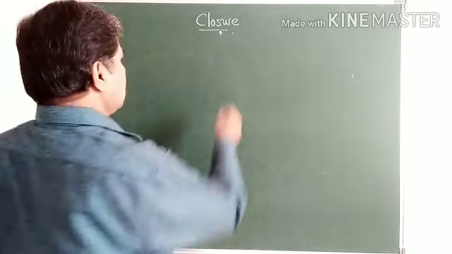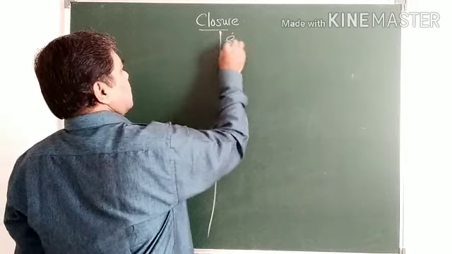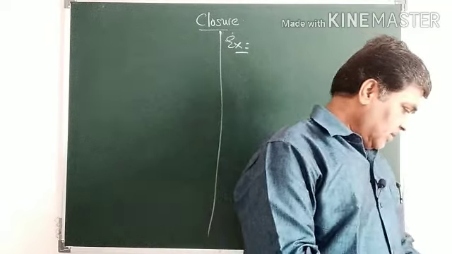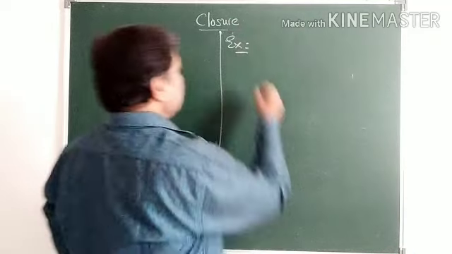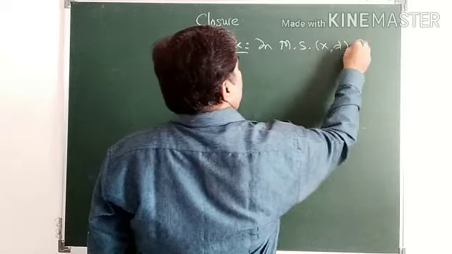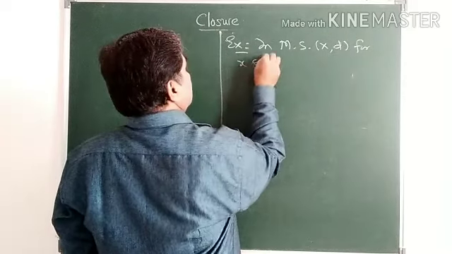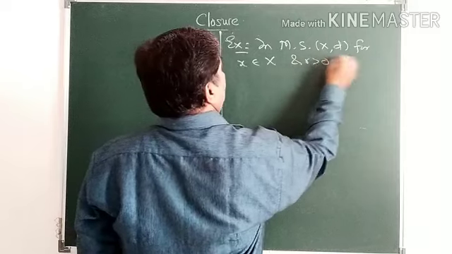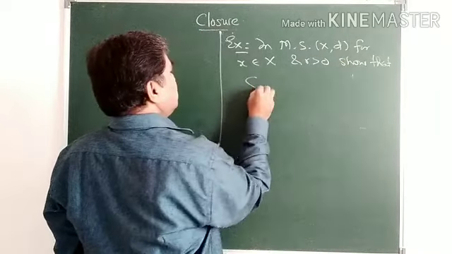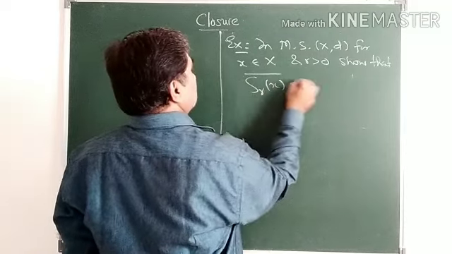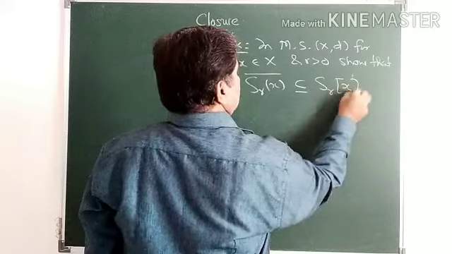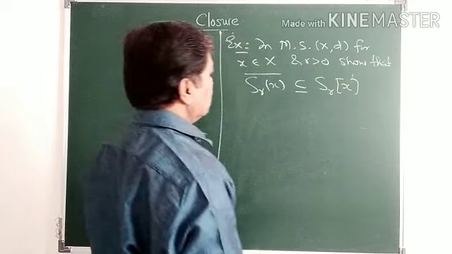So I'm just giving one exercise to you. Try to prove that in a metric space (X, d), for x belonging to X and r greater than 0, show that the closure of the open sphere about x is a subset of the closed sphere.